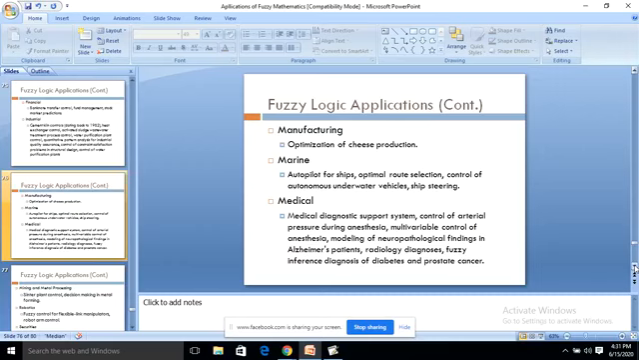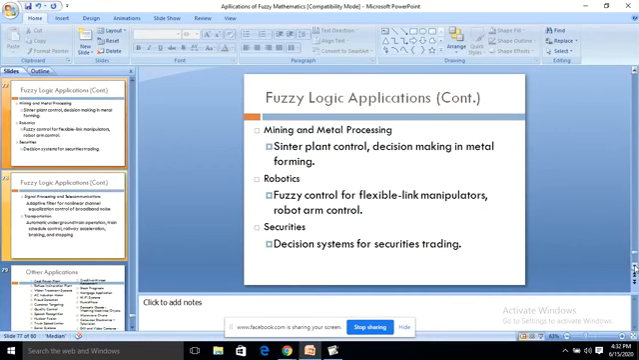Medical diagnosis support systems, control of arterial pressure during anesthesia, multivariable control of anesthesia, modeling of neuropathological findings in Alzheimer's patients, radiology diagnosis, fuzzy inference diagnosis of diabetes and prostate cancer. So these are all in medicine. Then mining and metal processing. Also it has robotics. Robotics is one of the areas of artificial intelligence, with fuzzy control for flexible link manipulators. Robot arm control is there.